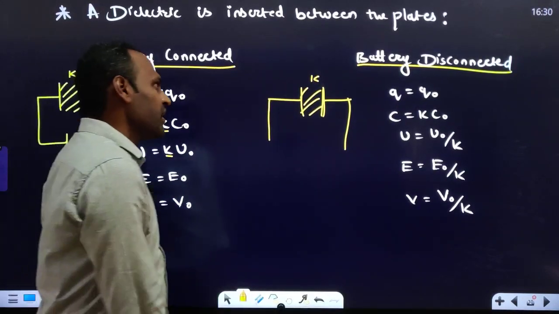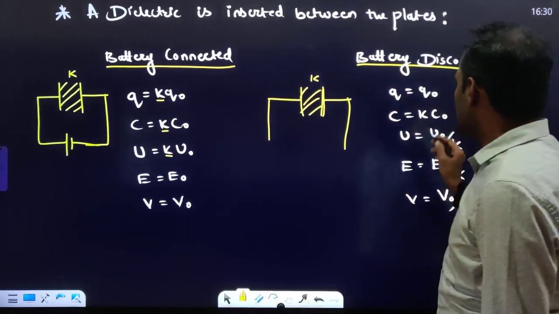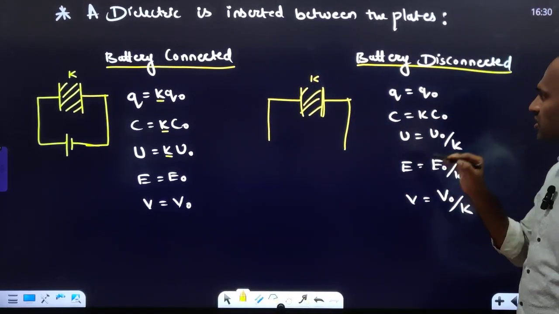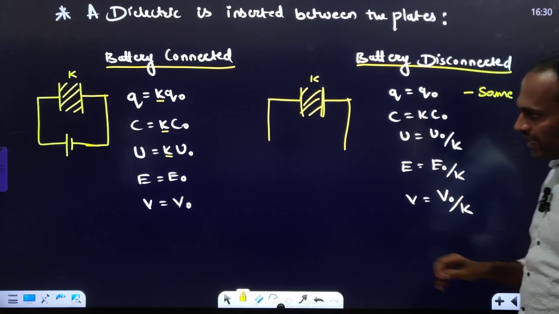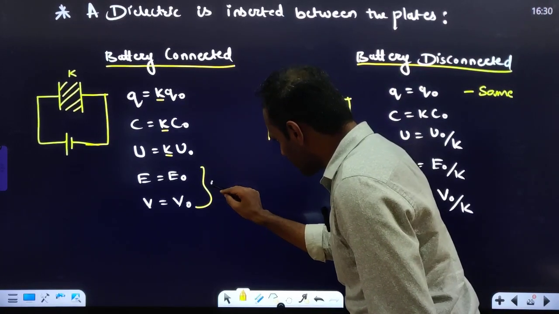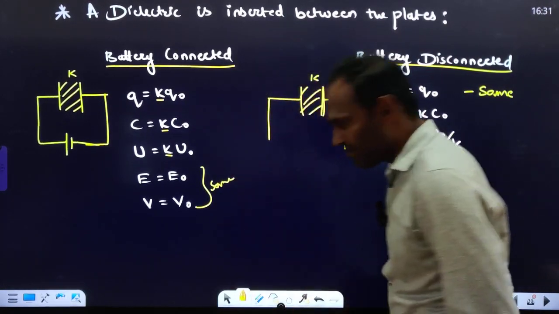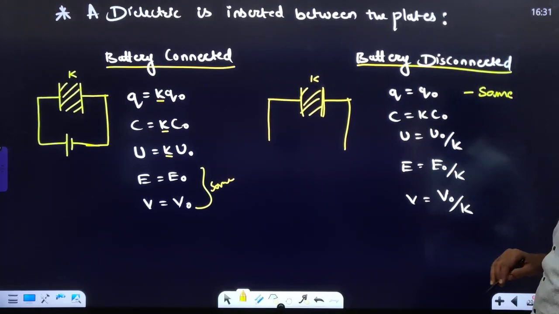Energy increases. When the battery is disconnected, look, charge will remain the same. It will not change. Charge remains the same. Here these two were remaining the same, they were not changing. Both were remaining the same here, right? Here only charge is remaining the same.